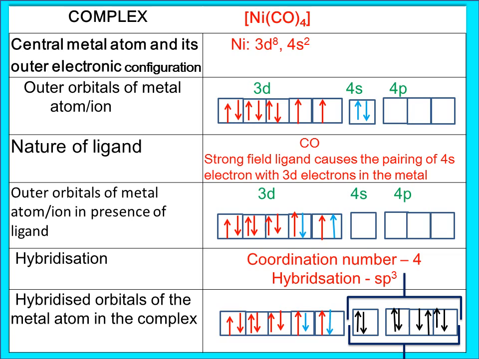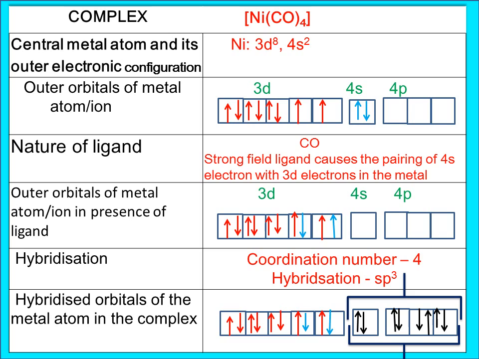So nickel has atomic number 28. Then what will the electronic configuration be? Outer electronic configuration 3d8 4s2. The outer orbitals of the metal atom I have shown you, and we already know how to write it. Using Hund's rule, 3d has 8 electrons, 4s has 2 electrons, and 4p has no electrons.